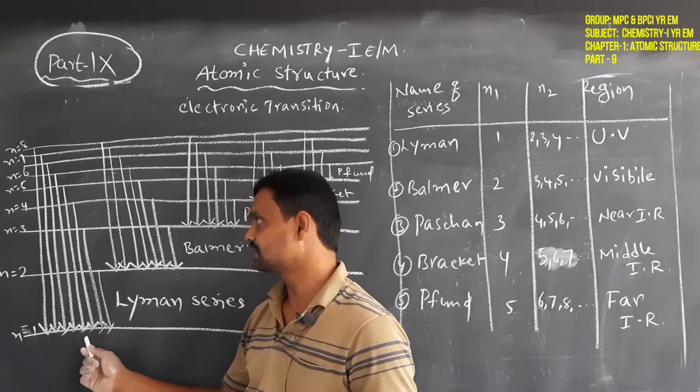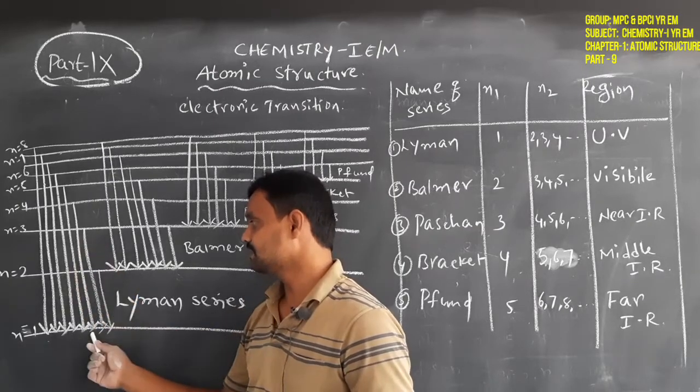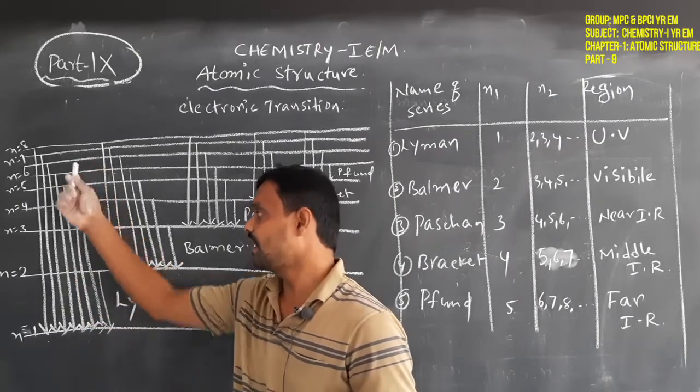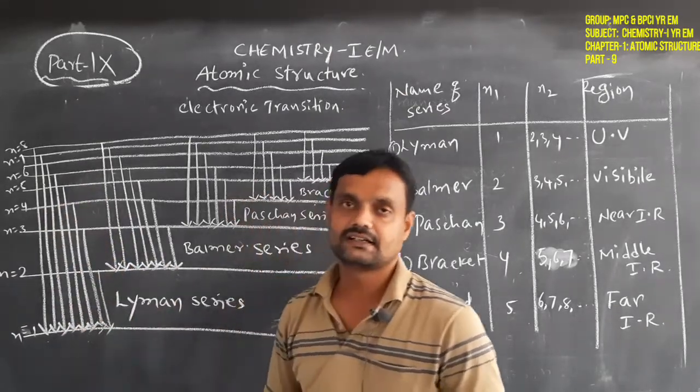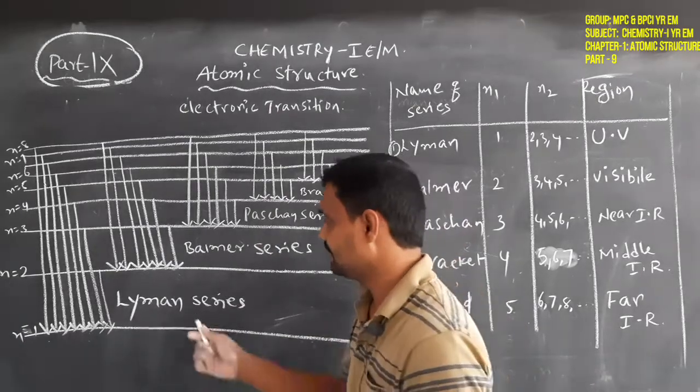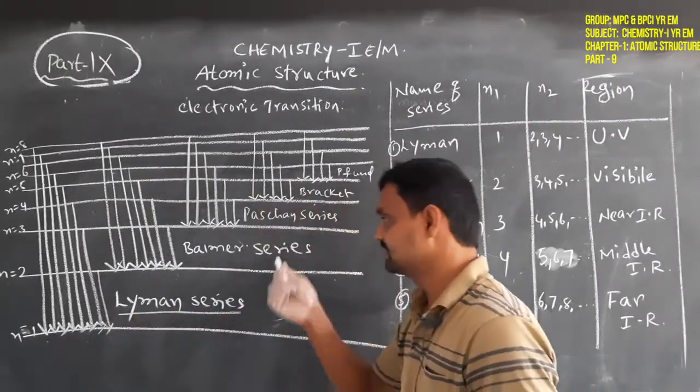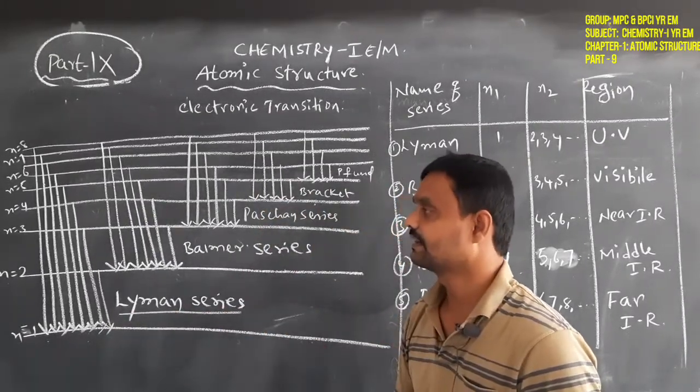Third comes back to the first, second comes back to the first. So that means all higher energy level electrons come back to the first energy level. What is that? That is called the Lyman series. So this is the meaning of the spectral line.